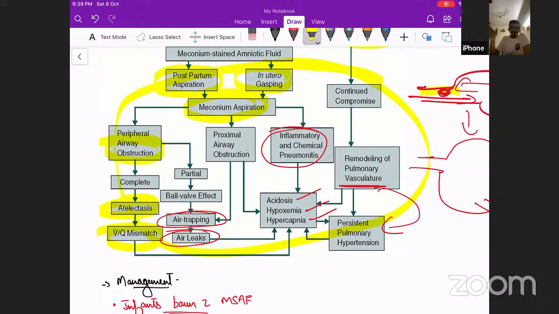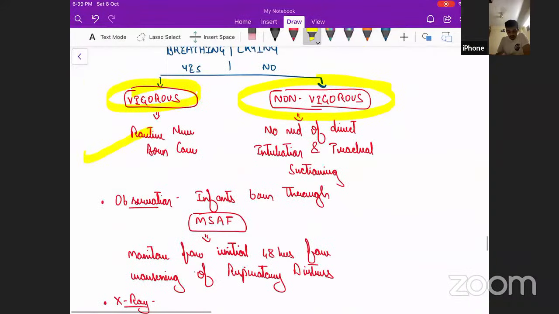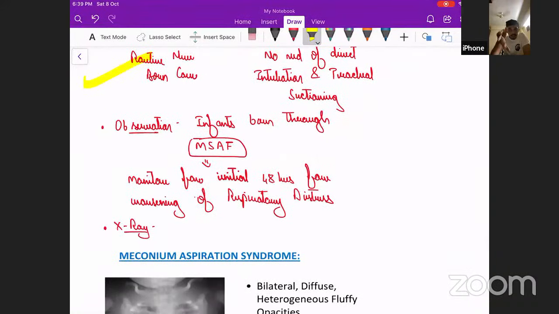So the period of worsening can range from the time of birth until 48 hours of life. So neonates need continuous observation. We'll ask the baby to review at NICU periodically, or we ourselves should go to the postnatal ward and see. Routine newborn care is given, rooming in is done, the baby has to be breastfed, but it has to be kept under observation for the initial 48 hours.